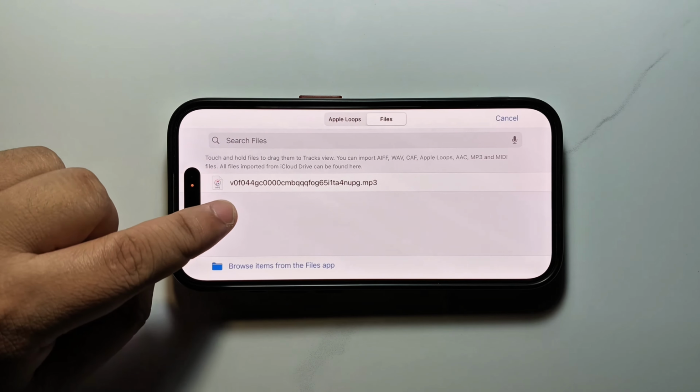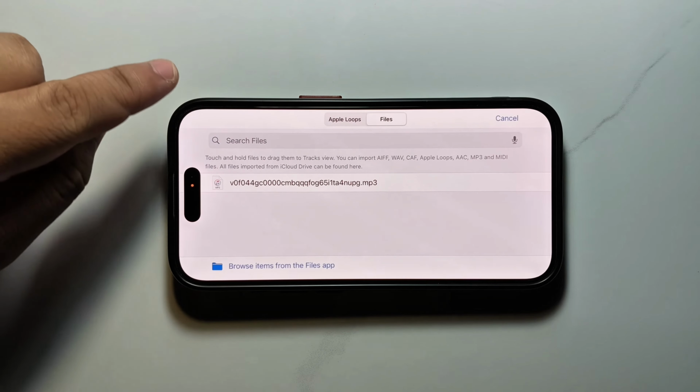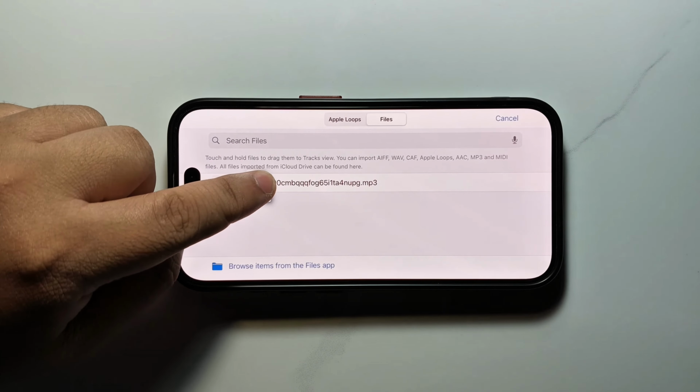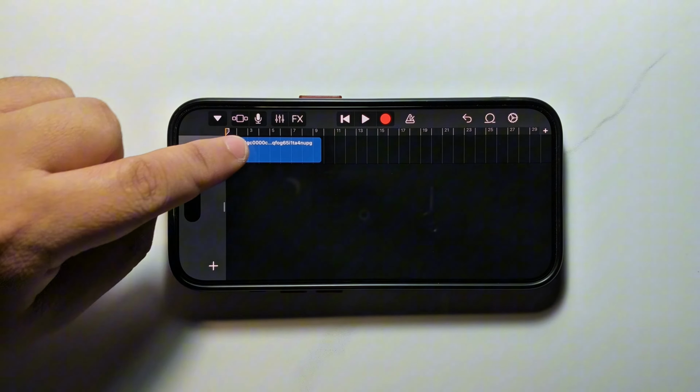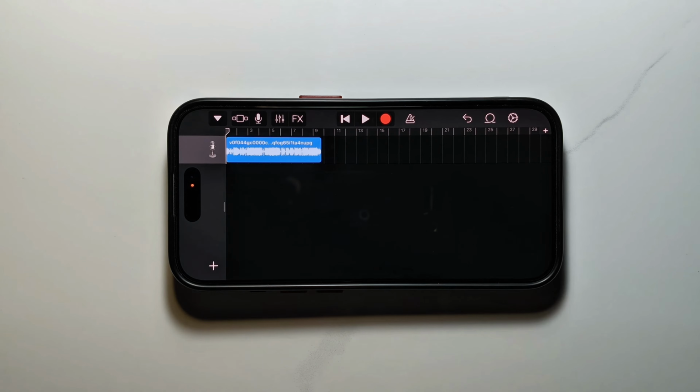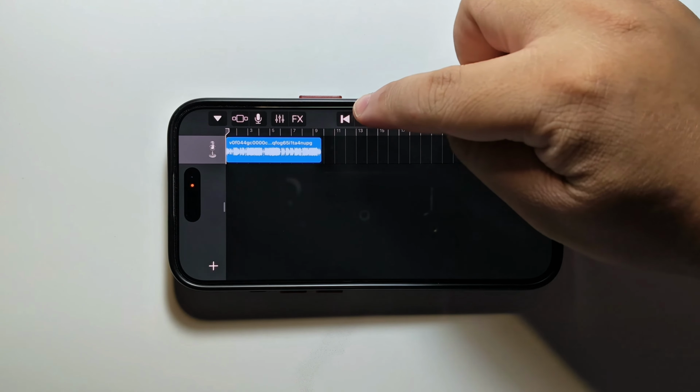In this step, you click and hold on to the item. You move it up, you hold it down, guys, and then you move it up. You put it in here. Now you can click to listen.